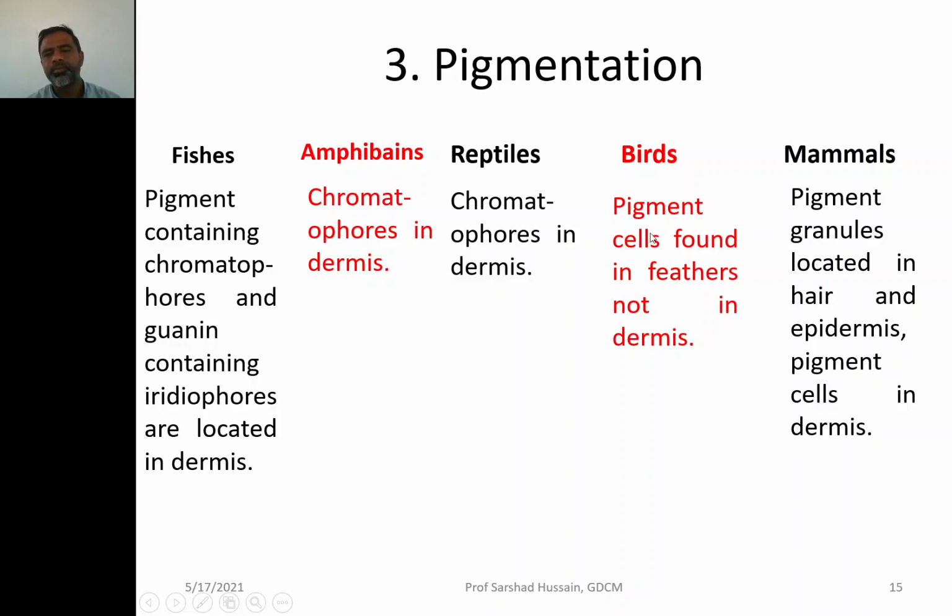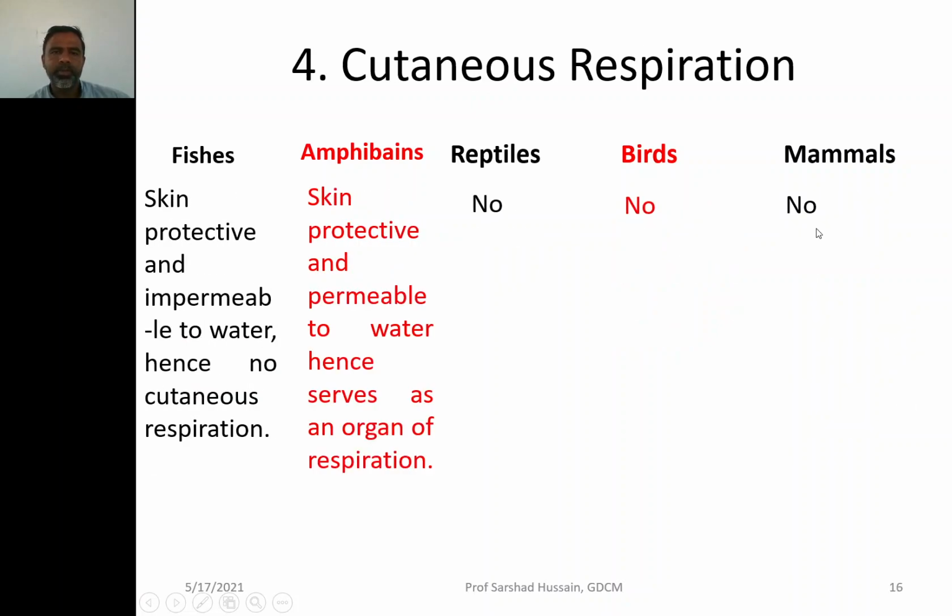In birds, pigment cells are found in feathers, not in the dermis, and the feathers are derivatives of the epidermis. And then in the mammals, pigment granules are located in hair and the epidermis, and pigment cells in the dermis are also present. So in mammals, all three may show the presence of pigments.